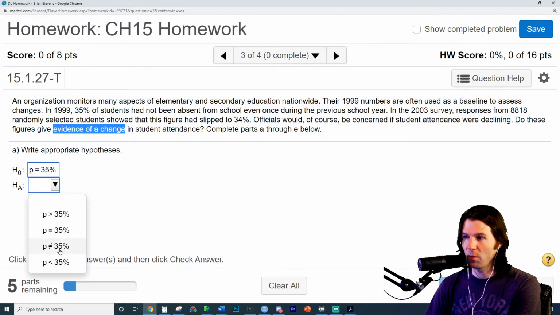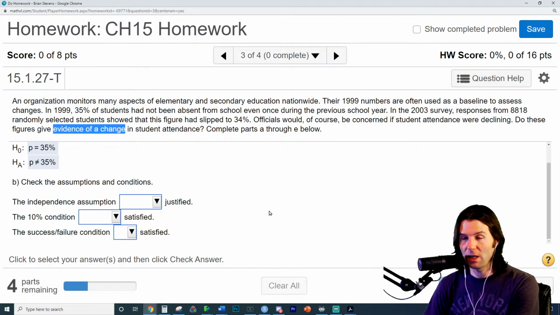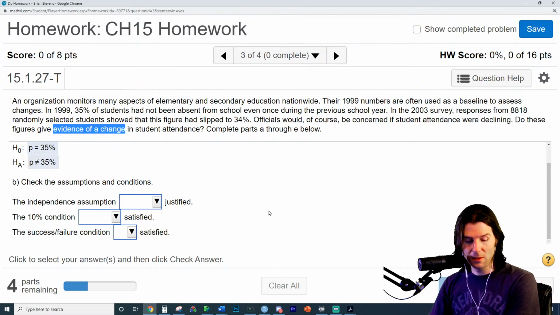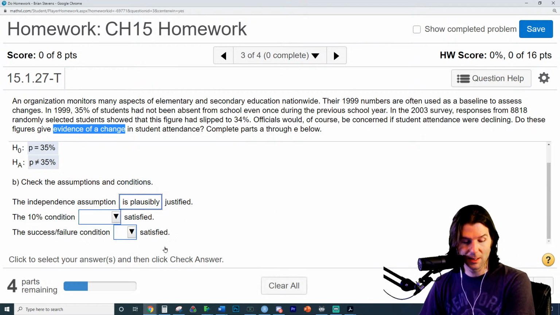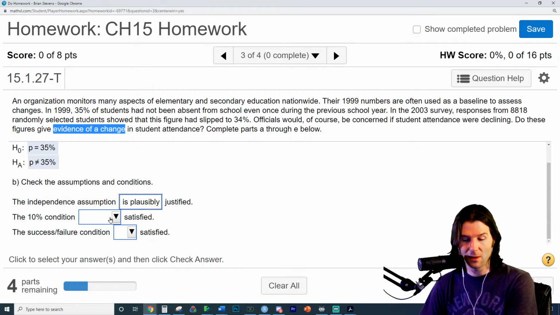That's the evidence they're looking for. So they're going to look to see if it's different. So the key right there is, has it changed? Condition 1 is random, which encompasses random and independent. So as long as they randomly select these people, which is plausible, then it's justified. 10% means they take less than 10% of all students nationwide, so that's believable.